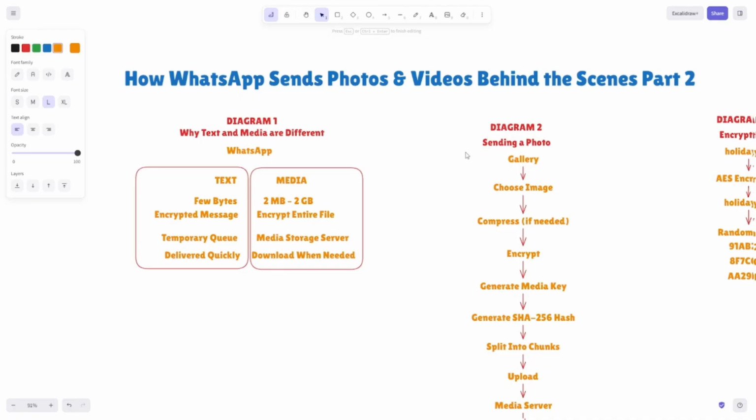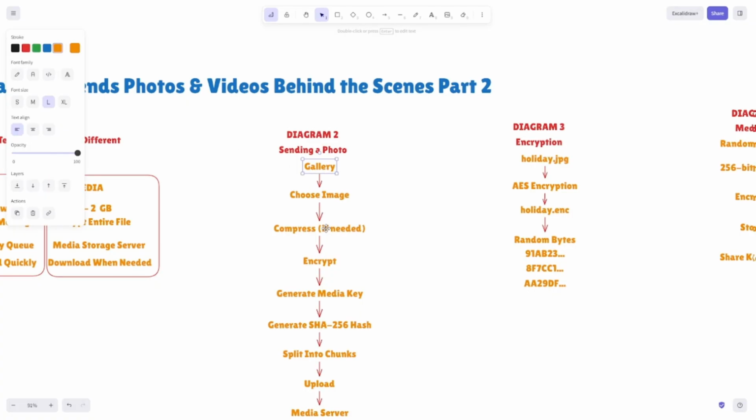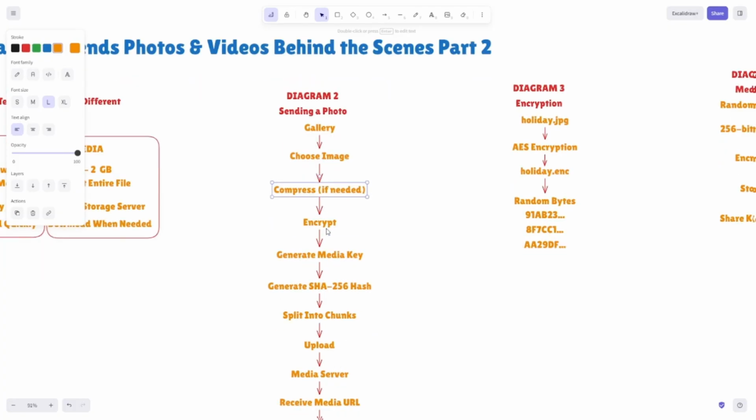The second one, we have the diagram for sending a photo. Suppose I select a vacation photo from a gallery. When I press send, WhatsApp does not immediately upload the original image. Several steps happen first. The application analyzes the image. Depending upon its settings and the media type, it will compress the image to reduce bandwidth while preserving reasonable quality. If you choose to send as a document, it generally avoids image compression. That's why whenever you send an image as a document, the image quality does not decrease.